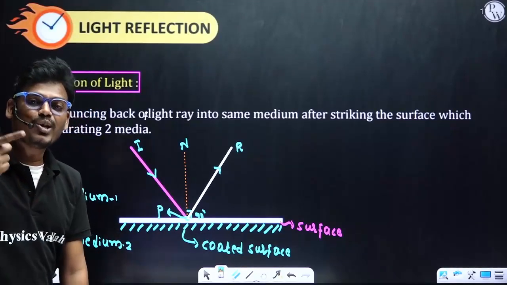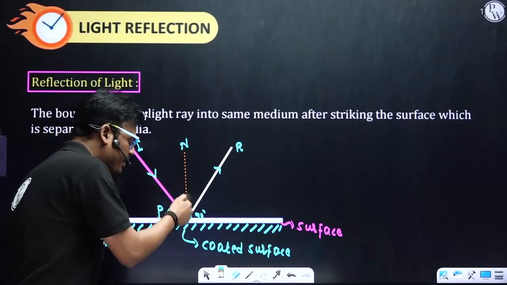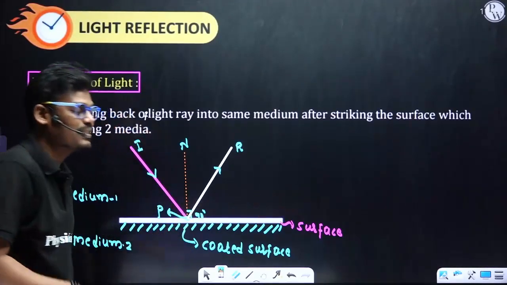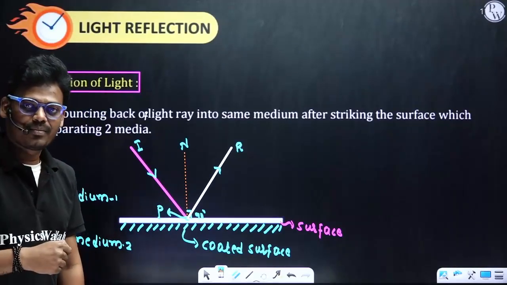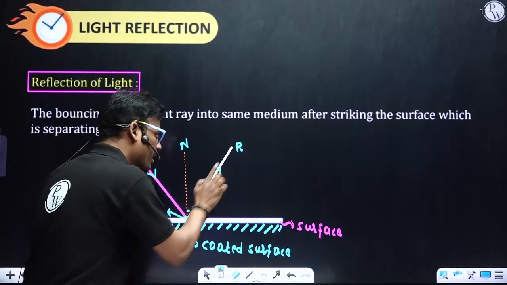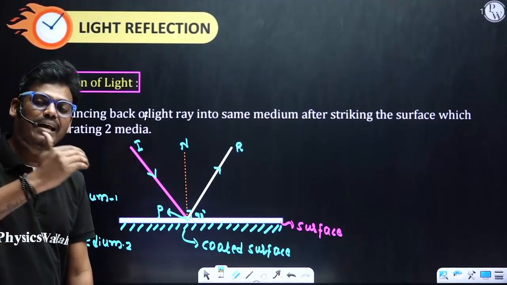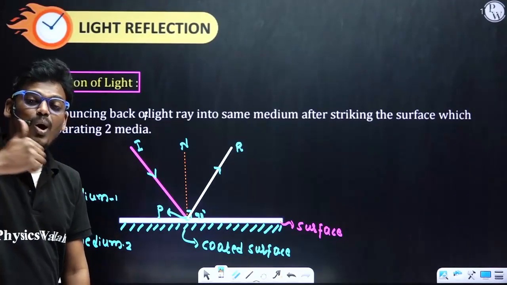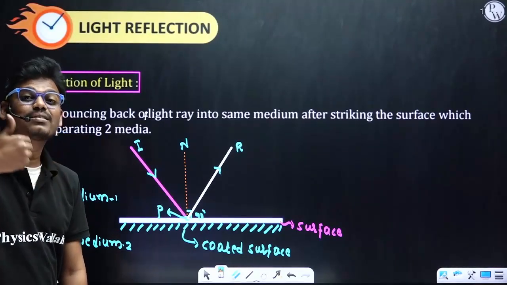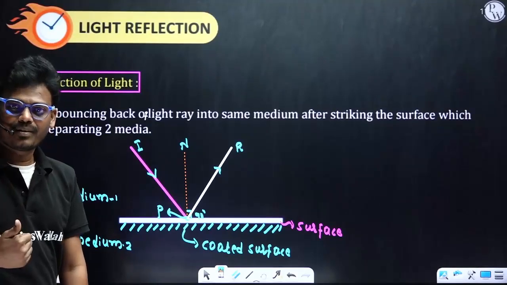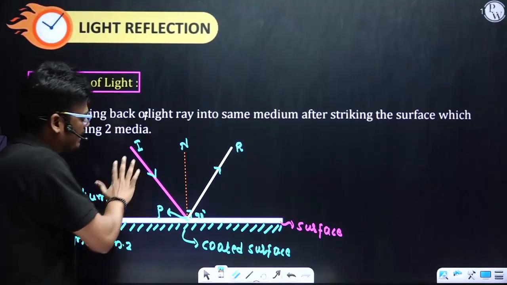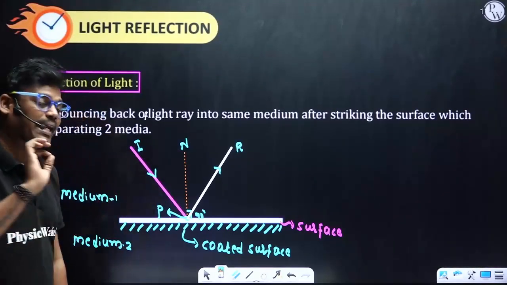Second, the normal. Normal means the perpendicular drawn to the surface which is separating two media. And this is the reflected ray. Reflected ray means the ray which bounces back from the mirror. So all these are with respect to rays.